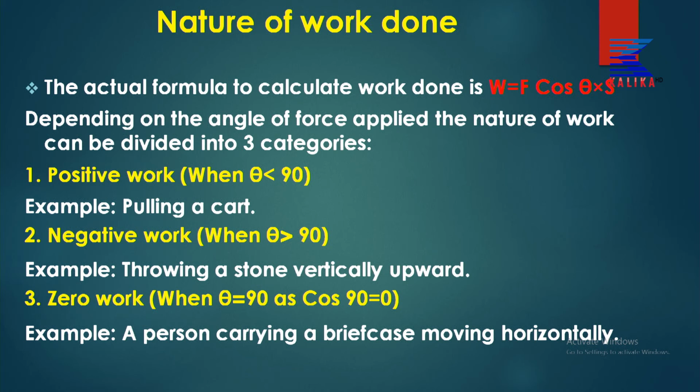So a person carrying a briefcase moving horizontally or carrying a heavy load on his head has got 0 work done. So nature of work done depends upon the angle at which the force is applied. These are some examples. Okay, you can give the example of positive work done, negative work done, 0 work done. Okay, that is the way.